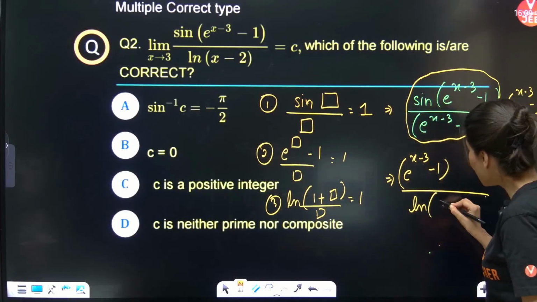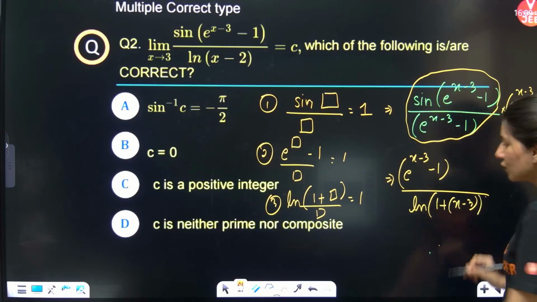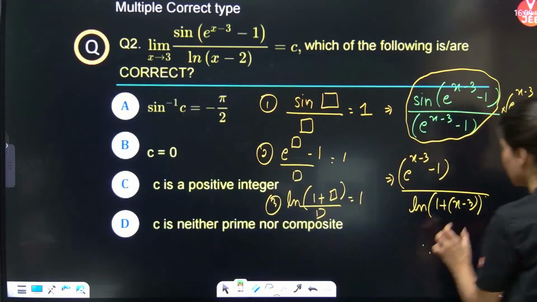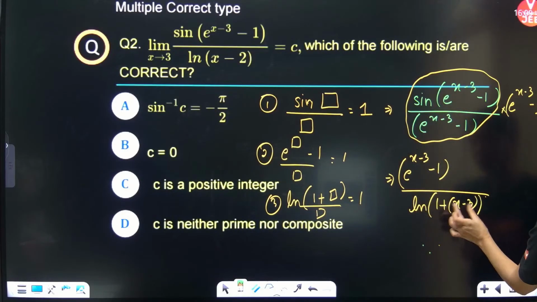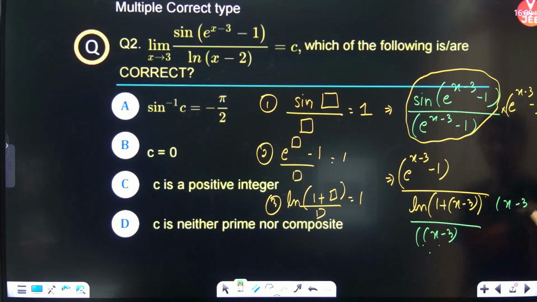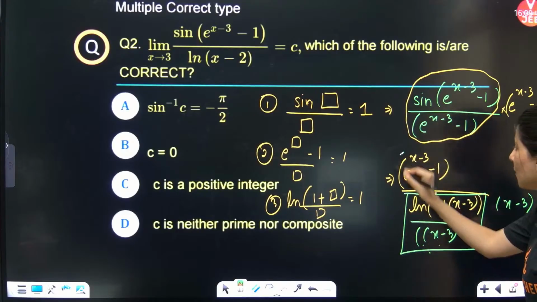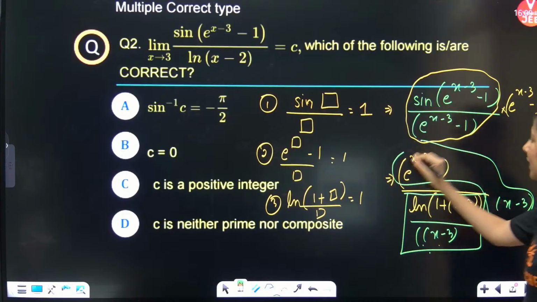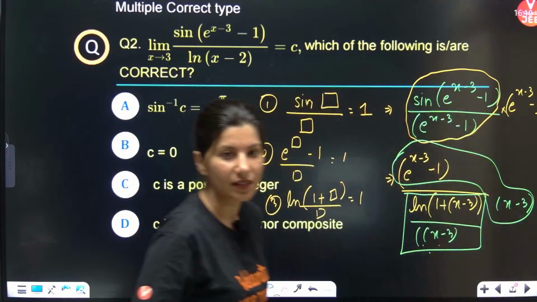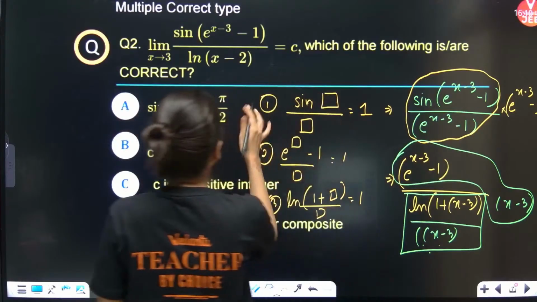So I am going to write it 1 plus x minus 3 is there. Okay. So log of 1 plus, now x tends to 3. So log of 1 plus 0 upon same 0. So I need x minus 3 over here and x minus 3 over here. So this will become 1. And you know what? This is also going to become 1. Everything is becoming 1 only. Right? So the overall value of this limit is nothing but 1.